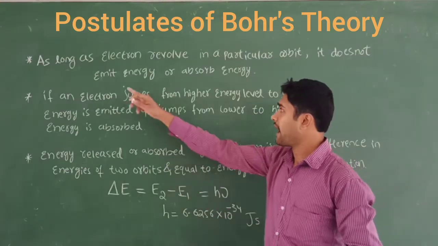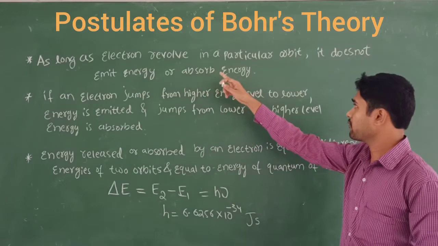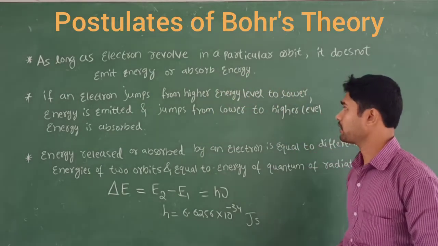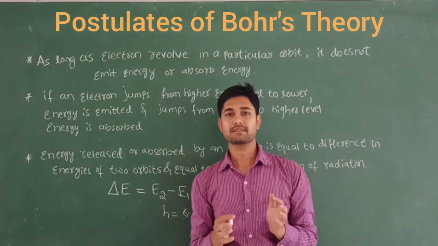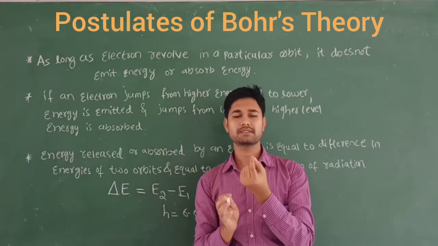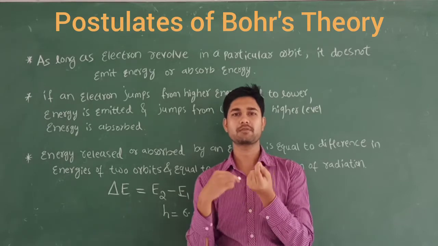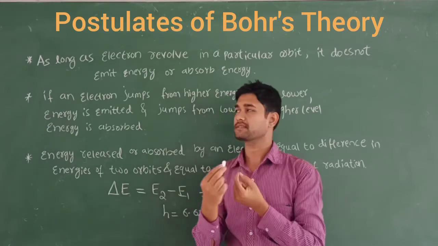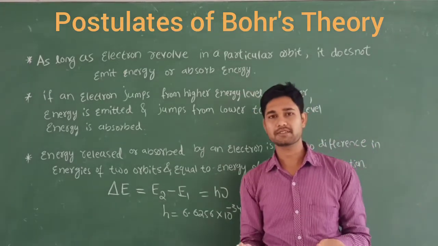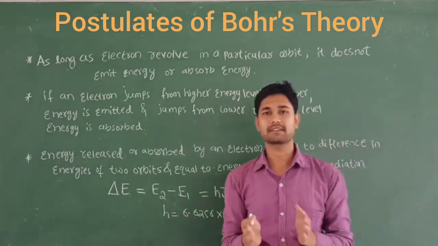Next one: as long as an electron revolves in a particular orbit, it does not emit energy or absorb energy. This position is called a constant position, because here the electrons revolve around the nucleus in a circular path. It does not emit energy and does not absorb any energy. That is called stationary.